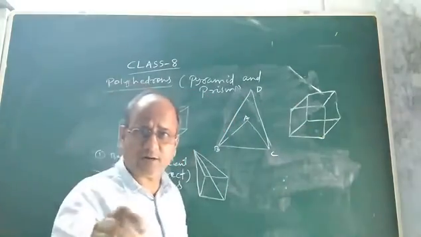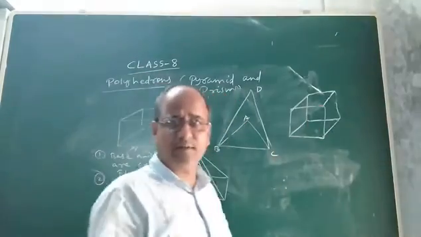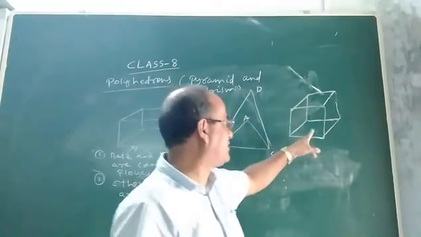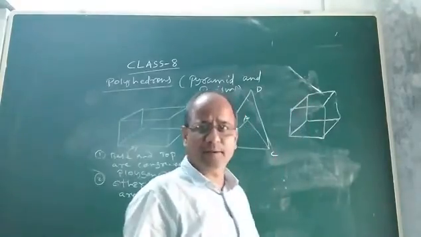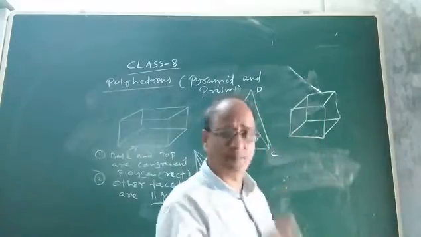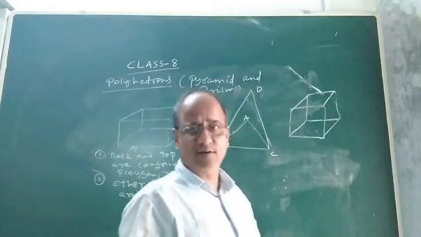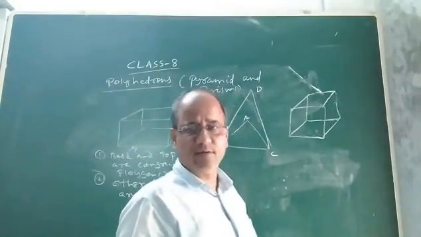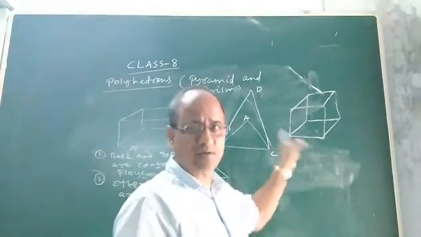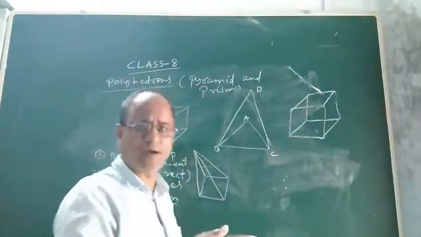So a prism is a polyhedron. Once again I am summarizing. A prism is a polyhedron whose top and base must be made up of congruent polygons. That means if the base is a square, then the top must be a square. And the other lateral faces, other than the top and base, whatever faces are left, should be parallelograms. Then only we say it is a prism. We will discuss more about prisms.